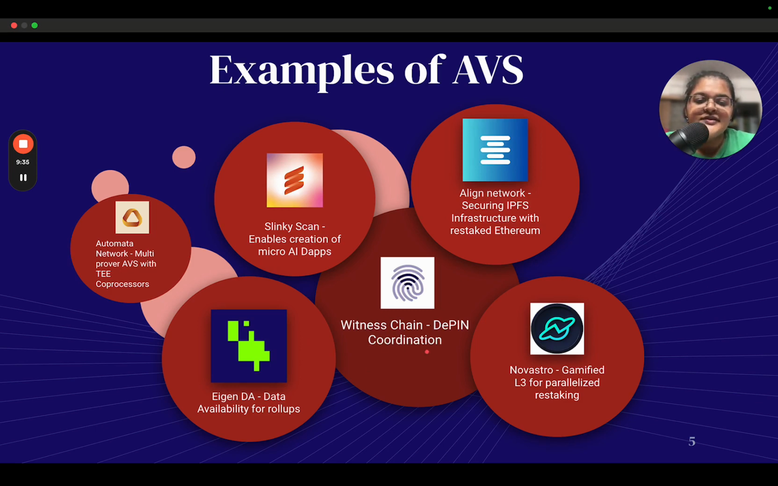So let's start with one of the interesting ones that I have learned about, which is Witness Chain. Witness Chain is a DePIN based AVS. DePIN is decentralized physical infrastructure, and this is trying to provide DePIN coordination amongst different projects in this space. Witness Chain enables DePIN projects to share info about their physical location, network capacities, and more. This makes sure that there is a network for these DePIN projects to interact with each other, and they can also benefit from the information that they share with each other. And this is an AVS on EigenLayer.